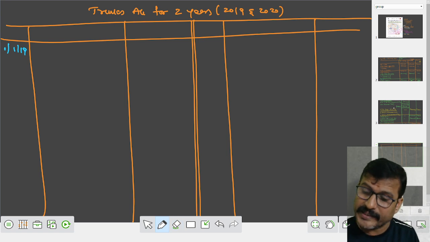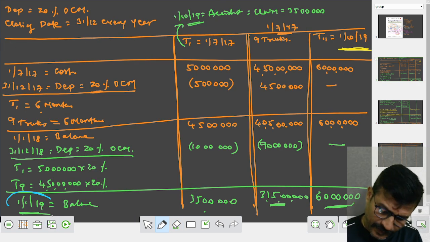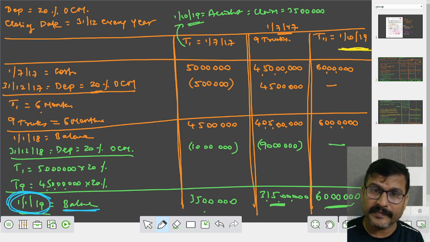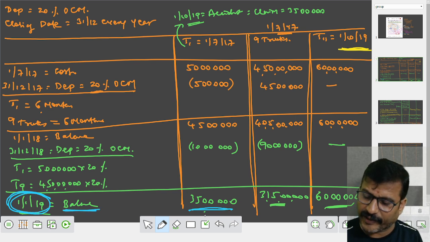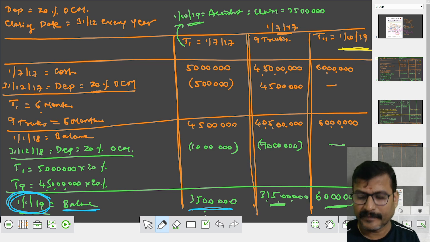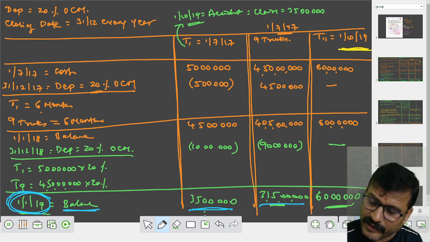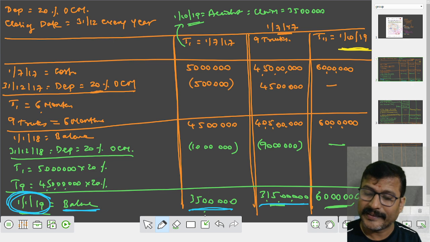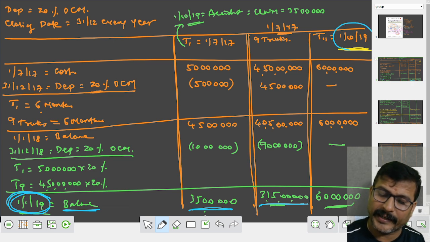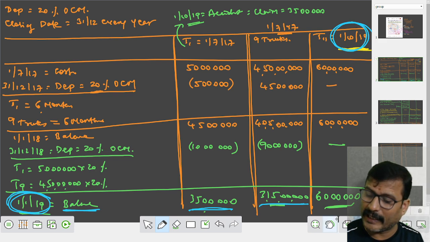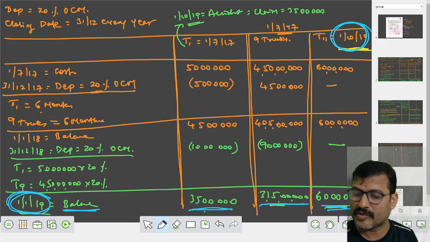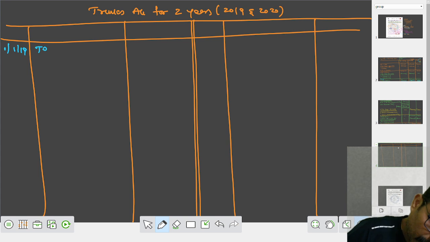Now, see what happened. The January 2019 balance: Truck 1 is 35 lakh. 9 trucks are 3 crore 15 lakh. In the same year, October 19, the 11th truck is purchased. So what to write? To balance brought down.